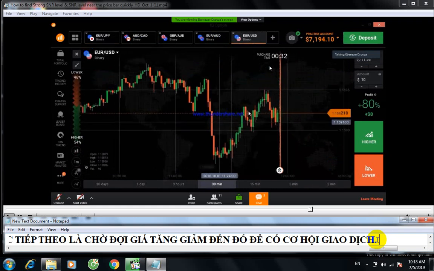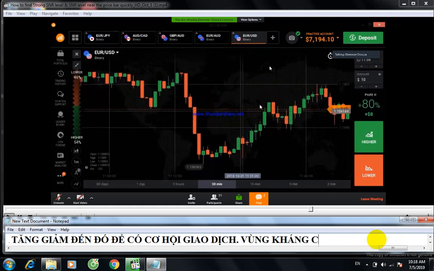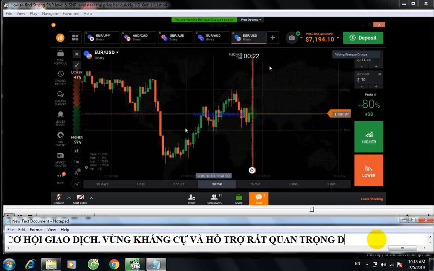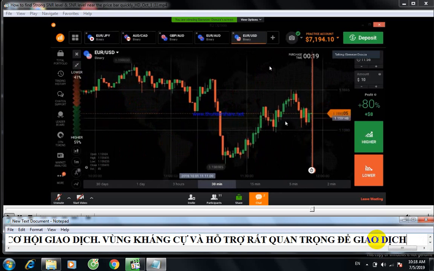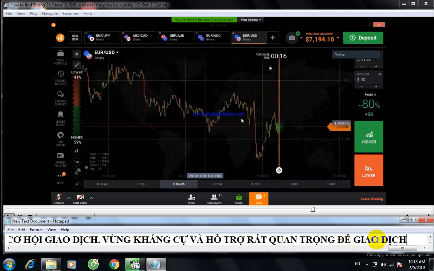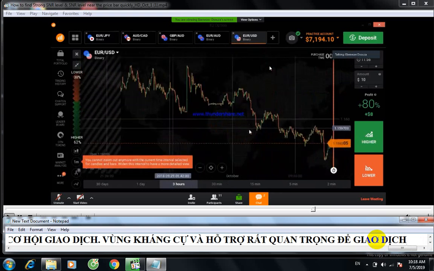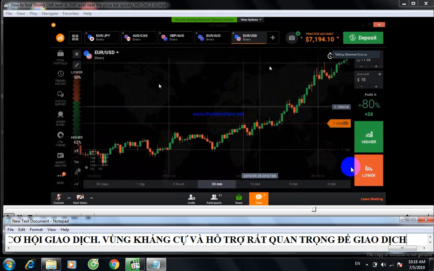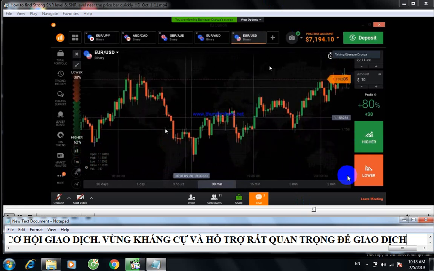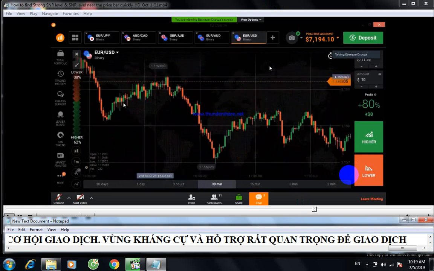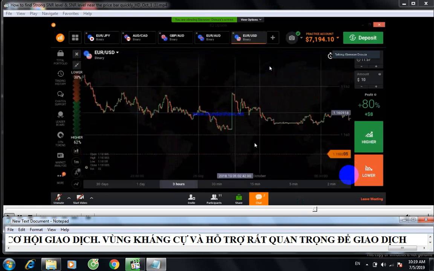So this is a price bar, right? You are seeing the price bar here. If this is a strong level, you can see the price bar here. You can see it reversed. Okay, it reversed from the same level. So you can check like this. The price bar is at the strong level, right? It is reversing from the same level. Okay, you can see it reversed from the same level. So this is the strong level, which means you can trust this level.